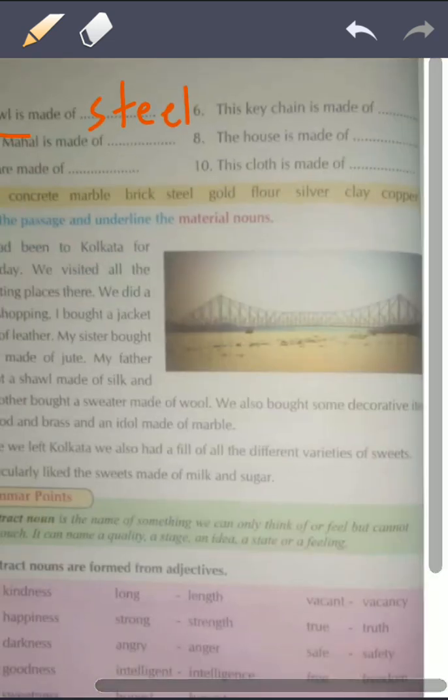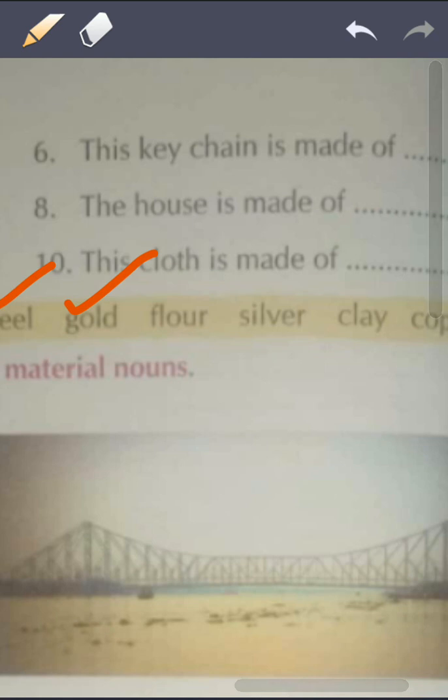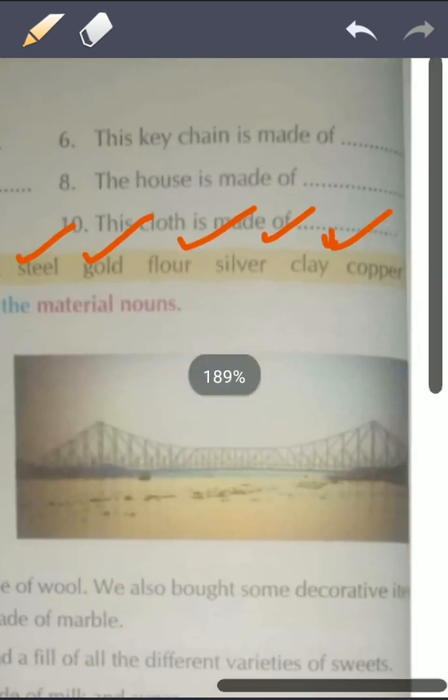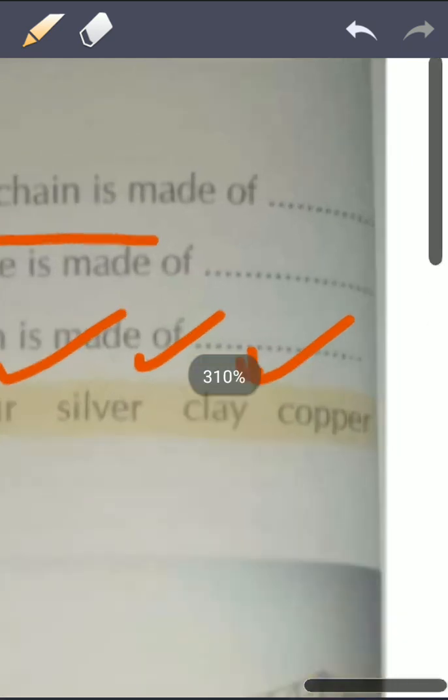Next you have, I am selecting this from the given things. Okay, I have selected this steel. I have selected necklace of gold, then flour, then I have selected silver also, and then I have selected clay also. So this key chain, okay, chain is generally made of silver. Okay, silver. People wear gold chain also, so you can write gold here also, no problem.